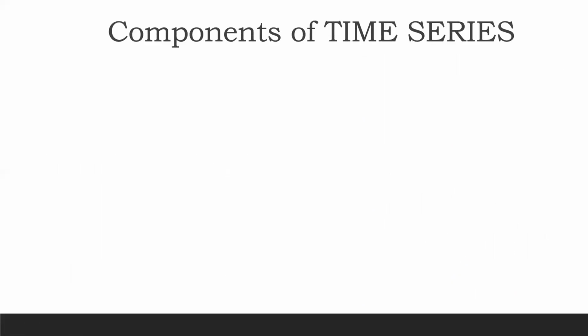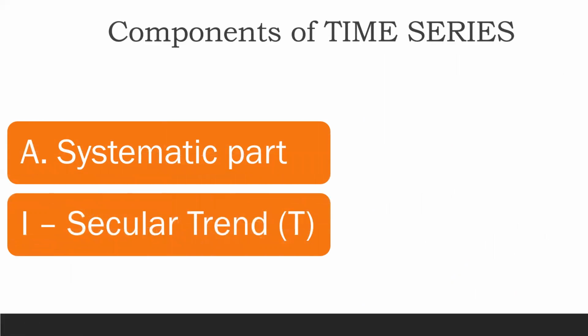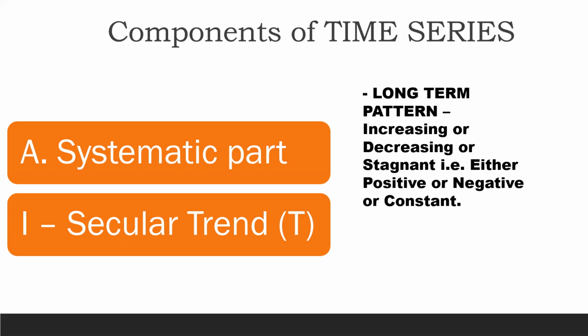So every time series has got some or the other types of these components in that. Of course, only the systematic component of time series are useful in forecasting the future values. So let's see all the parts one by one. Starting with the first type of fluctuations which can be seen in the graph of the time series is secular trend. Now, what do you mean by secular trend? Secular trend means nothing but long-term pattern.